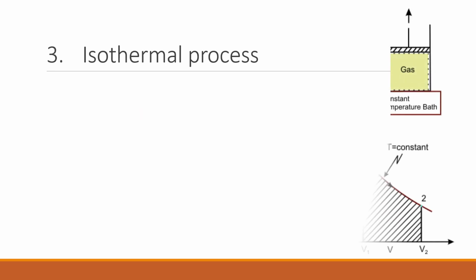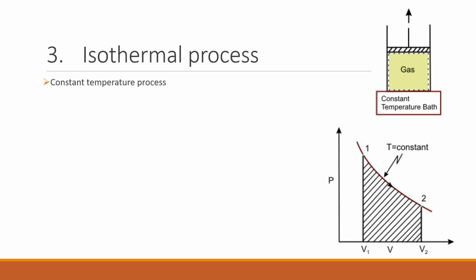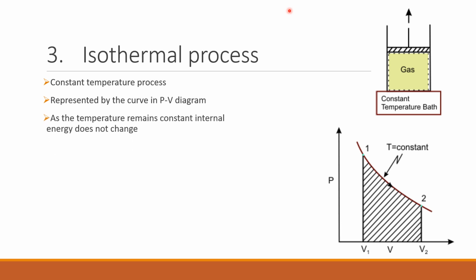The third one is the isothermal process, which is the constant temperature process. In the schematic representation, we can see that the gas is given a constant temperature bath, which means that the entire heat energy supplied will change the pressure as well as the volume of the gas. However, its temperature is kept constant. Or in simple terms, the heat is added at constant temperature. It is represented by a curve in the PV diagram as shown in the second figure.